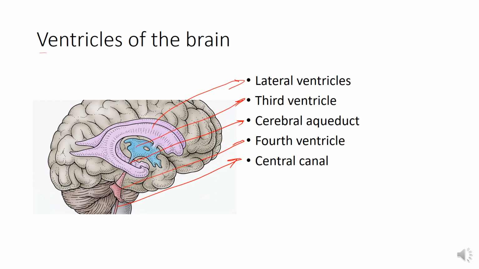So ventricles of the brain, as I have told you before, these are the fluid filled cavities which are present inside the brain tissue, and they develop from the cavity of the neural tube. And in the cerebrum, the cerebral hemispheres contain two cavities, two cerebral hemispheres, so that's why two cavities, that is the lateral ventricles present in cerebral hemispheres.